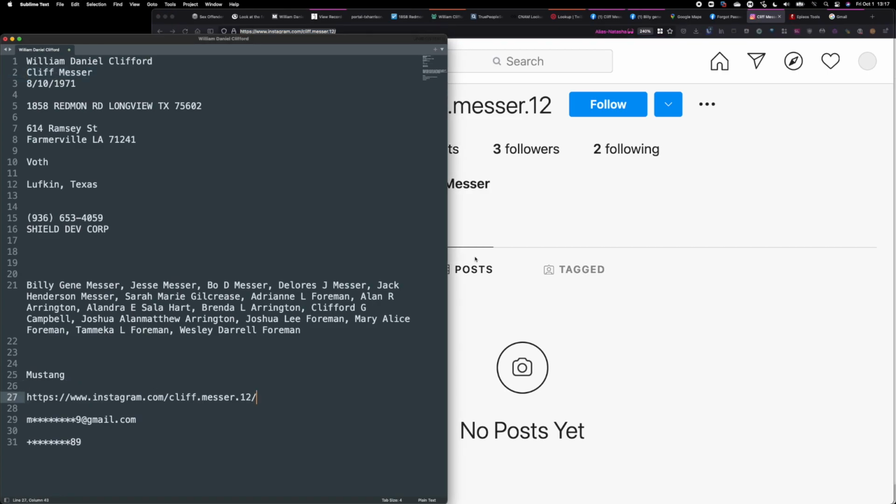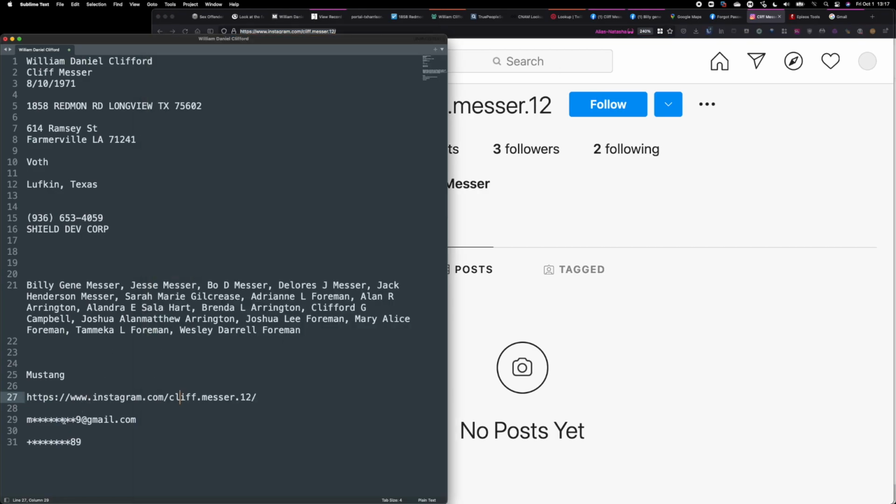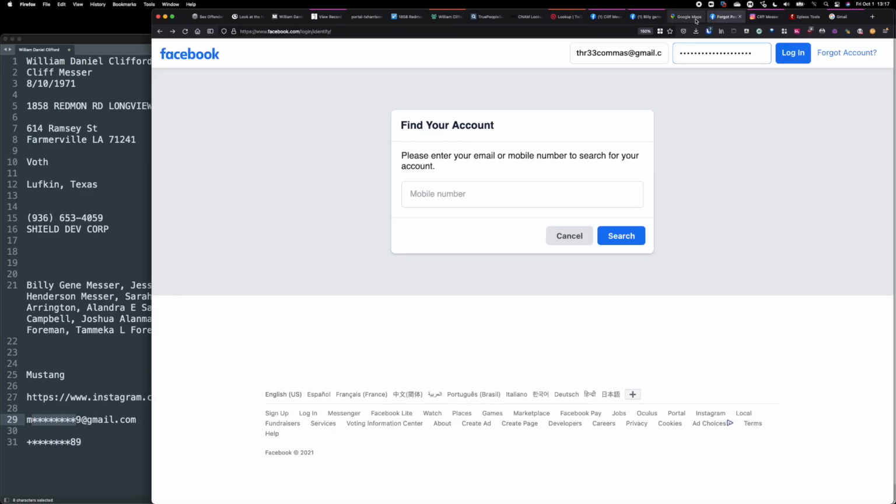So now we put this in. Now we have 2 more pivot points here. Instagram profile and a partially redacted phone number and Gmail. Let's look at the Gmail address. It's M star whatever 9. Let's see if I can guess this.